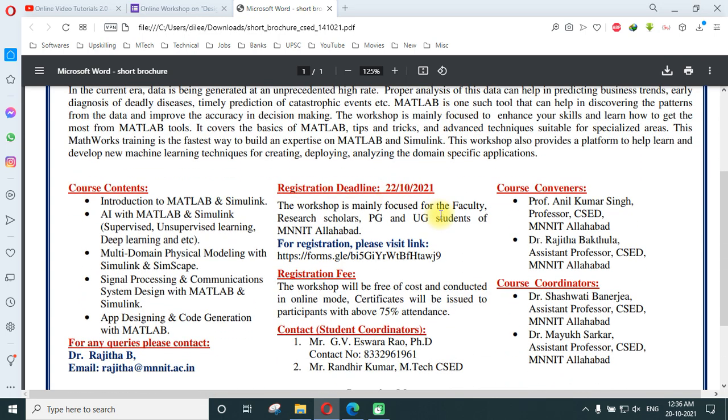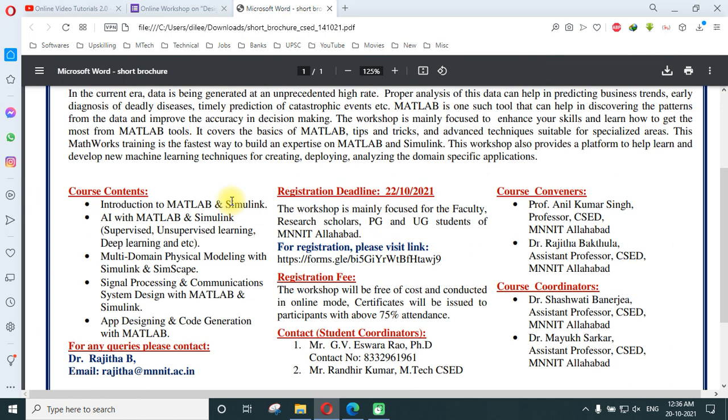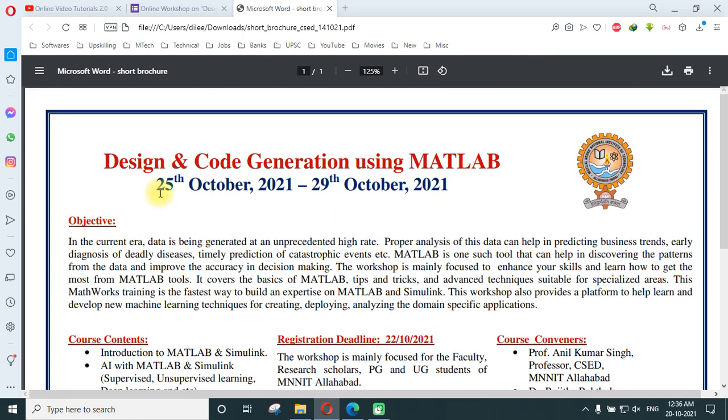And I request you all to share it with your friends, colleagues and juniors, because this is a good workshop in which you get to know the basics of MATLAB from the experts. These types of workshops are generally paid, but this 25th to 29th October workshop is free and with a certificate, so that is a good opportunity, right?